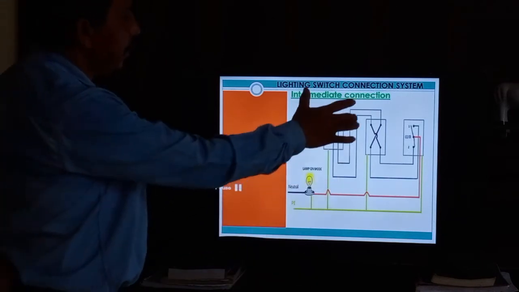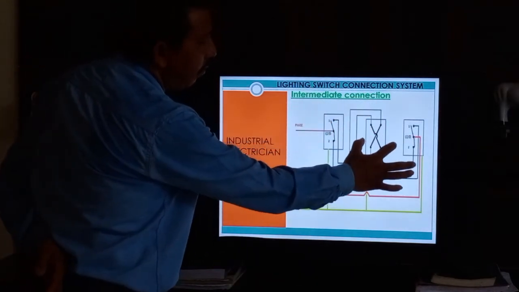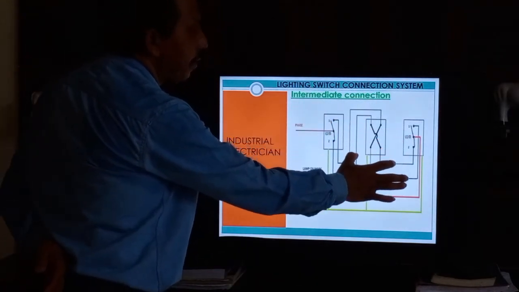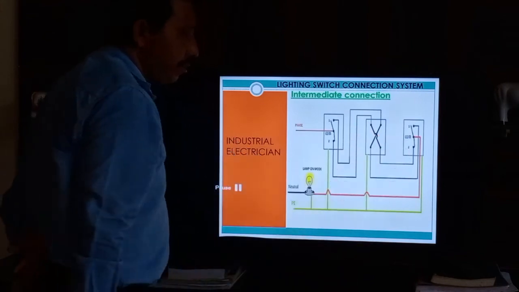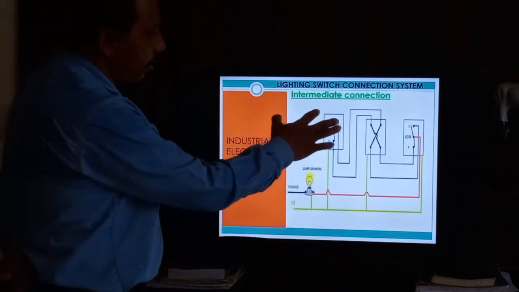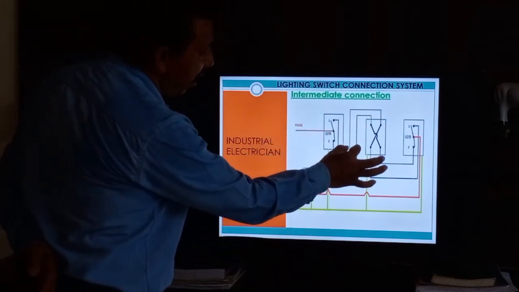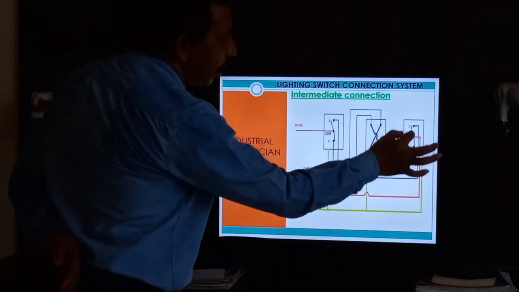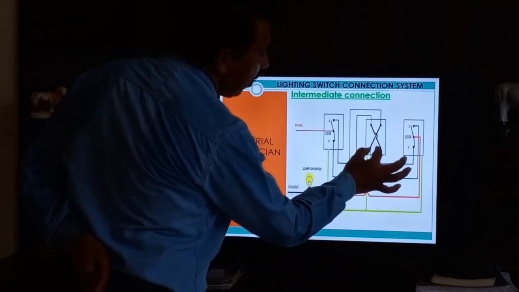Okay, so in the middle part between the switches we can now connect the intermediate switch. At that time we need four loop wires. You see there are two wires from one two-way switch and two wires from another two-way switch.